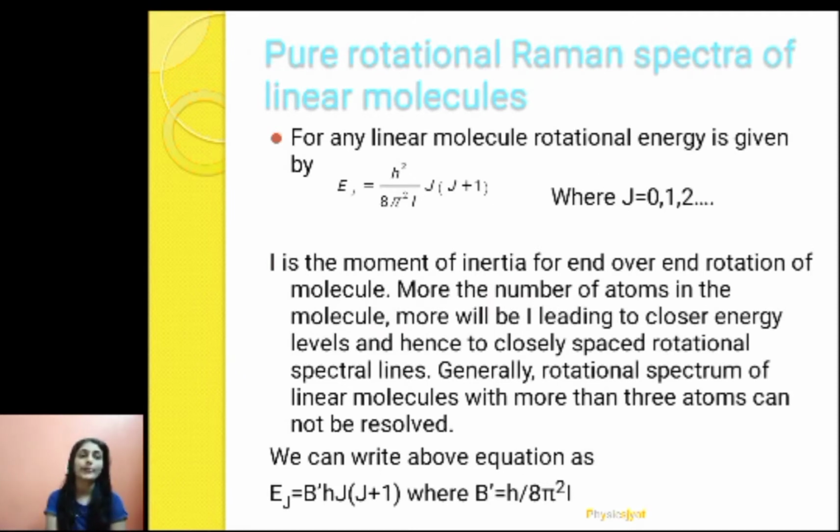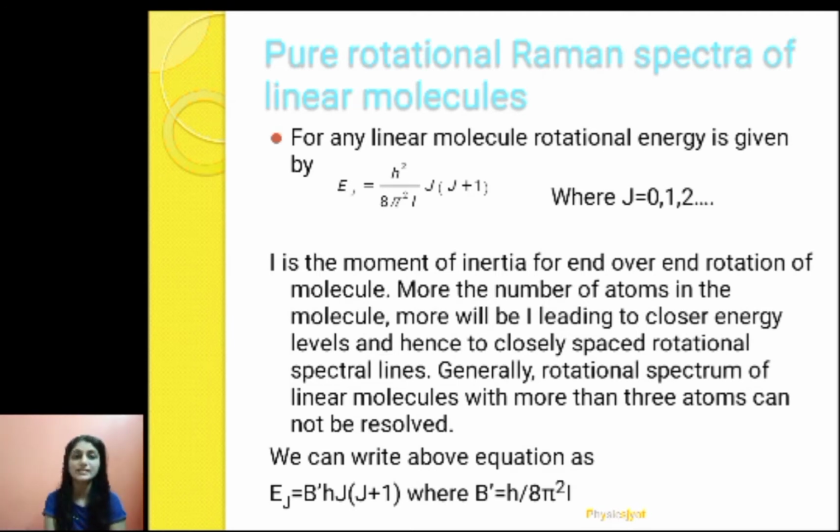For any linear molecule, the rotational energy is given by the formula Ej equals h square upon 8 pi square I into J into J plus 1, where J is the rotational quantum number and its value varies from 0, 1, 2 and so on. When we studied the spectra of diatomic molecules, we derived this expression.